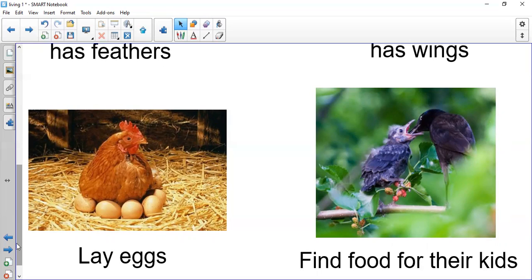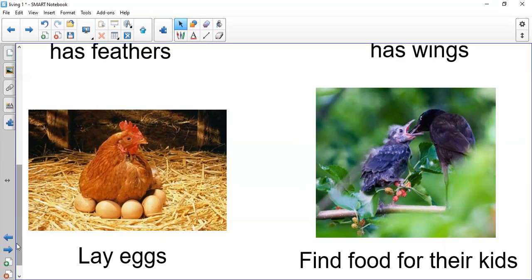Okay, I want examples of birds. The hen is a bird, the duck is a bird, the owl is a bird. Okay, the ostrich is a bird. We have different examples of birds. The goose is a bird. The parrot is a bird, the canary is a bird. So we have different examples of birds, and I want you also to think about more examples of birds.